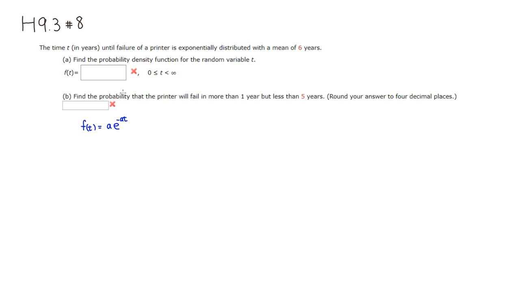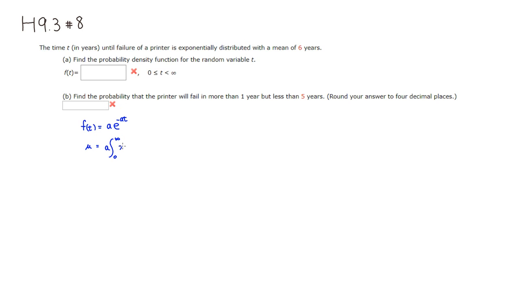So let's find the mean of this. The mean is the expected value, and I'll call it mu. So mu is equal to the integral from 0 to infinity. a is just a number, so I'll kick it out. Actually, I changed my mind, I'm going to leave a inside.